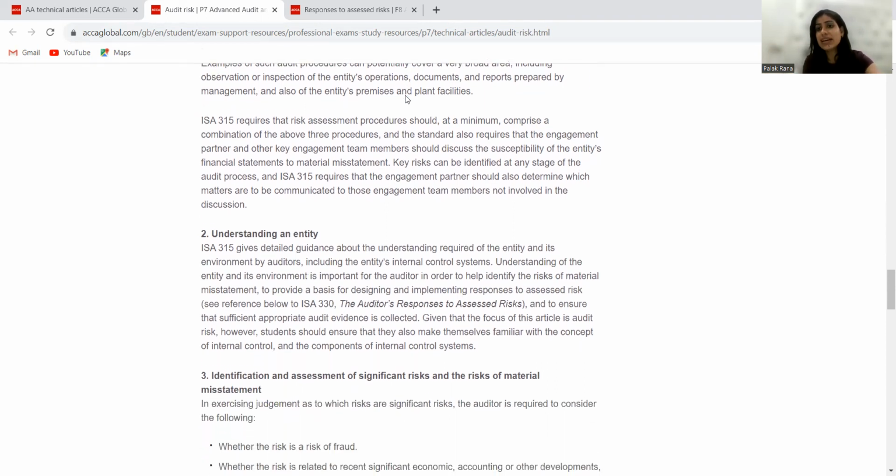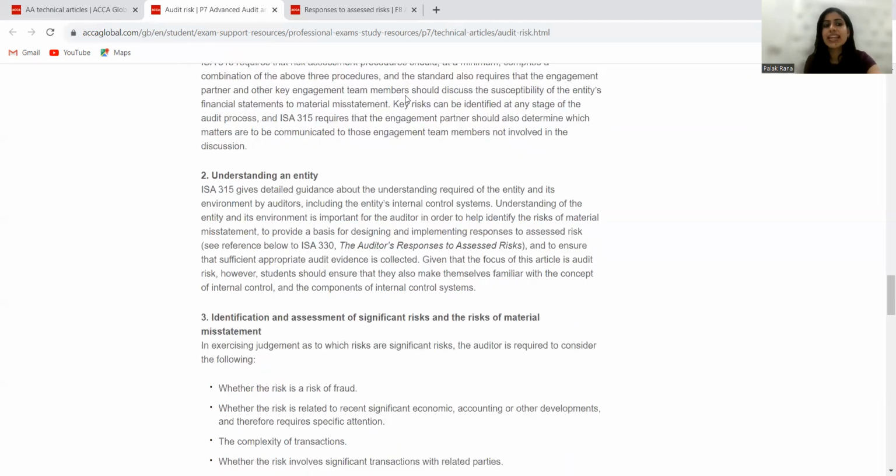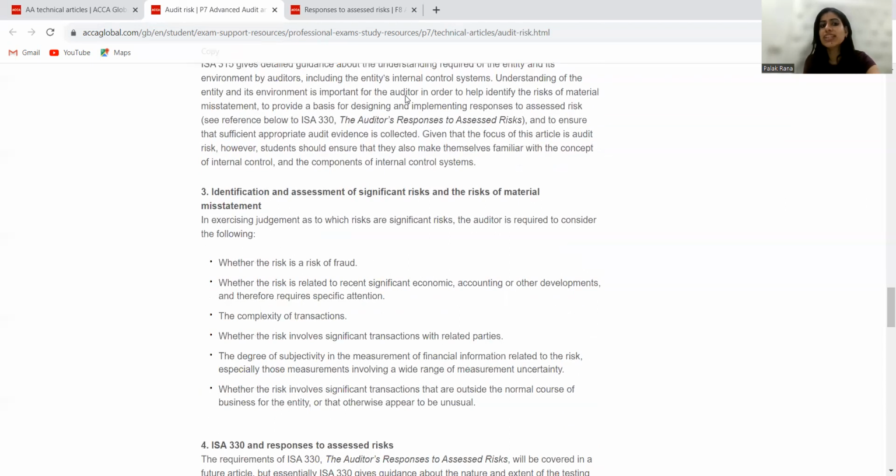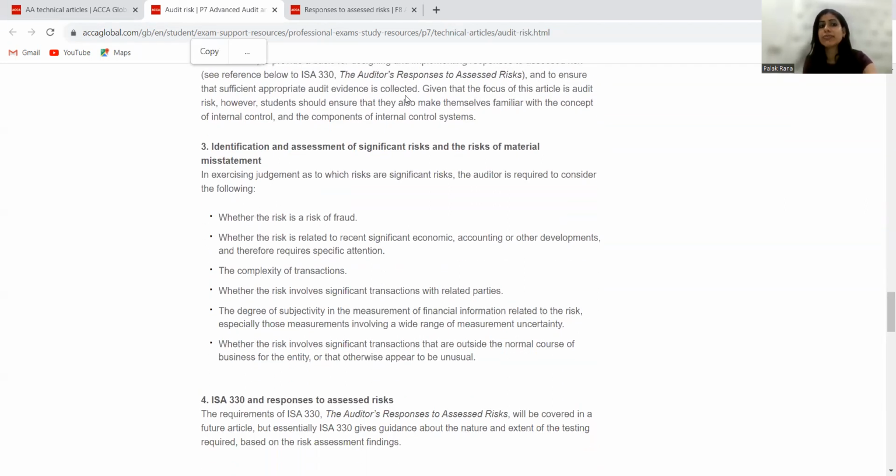Then next step, understanding the entity, how the entity is operating, how the internal control is. Because if the internal control is risky, if it's absent, that means I need to work more. So he will get an understanding of the environment in which the entity is operating. Then identification and assessment of significant risk and risk of material misstatement.